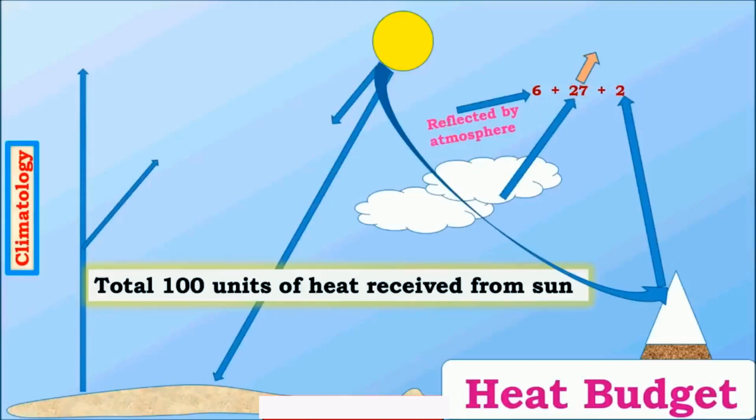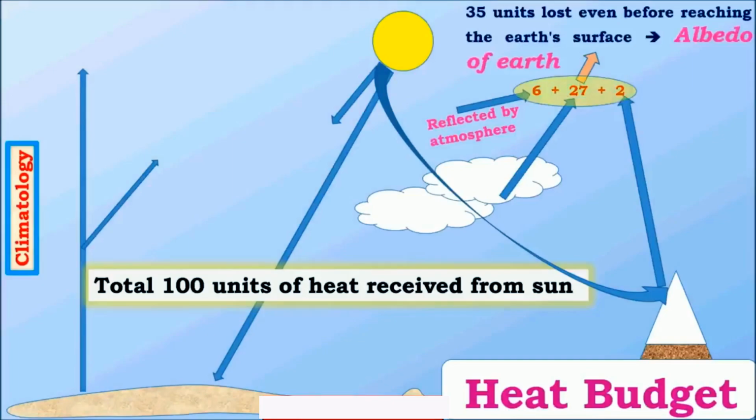This total amount of reflection accounts to about 35 units which are lost directly into space even before being absorbed by the Earth. And this amount of energy which is lost in the form of light back into space is called albedo. So this concept is very important. The albedo of Earth is 35 units, of which 6 units are contributed by the atmosphere, 27 by clouds and 2 by snow-capped mountains.